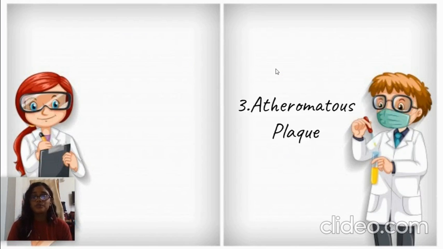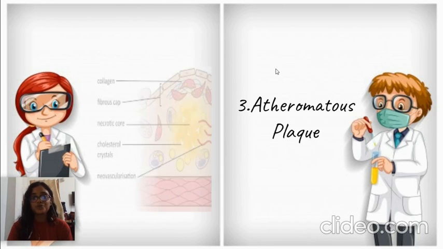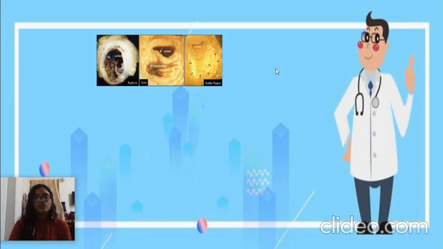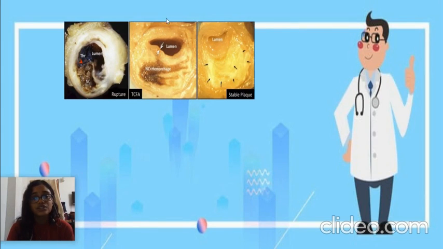Next, we have gelatinous lesions, which are gray lesions found grossly. The third and most important one is the atheromatous plaque. This is how an atherosclerotic plaque looks grossly. As you can see here, the luminal surface has a fibrous cap and the inner necrotic core has a porridge-like material known as atheroma.